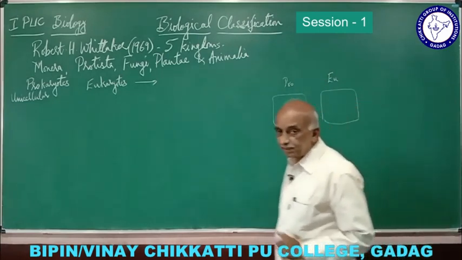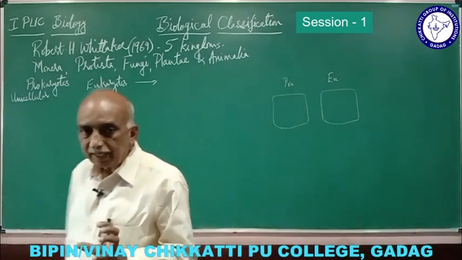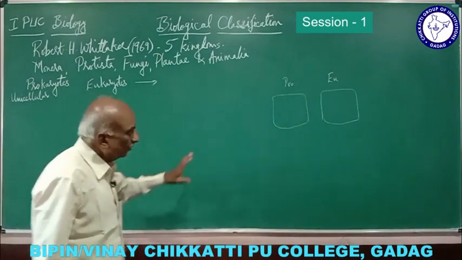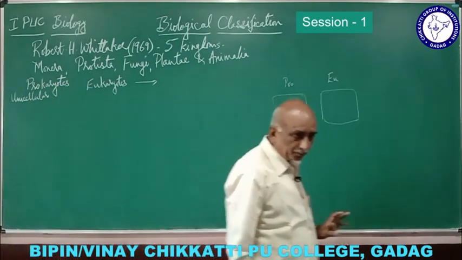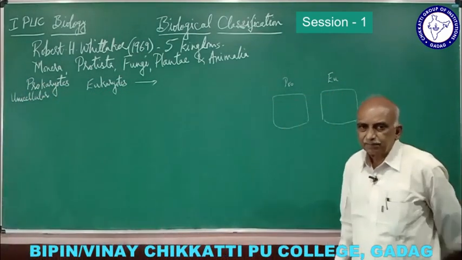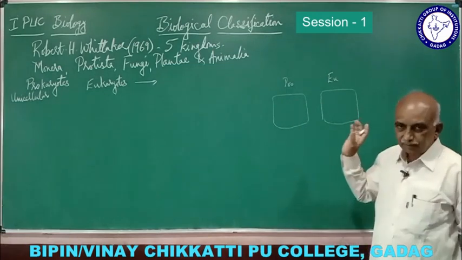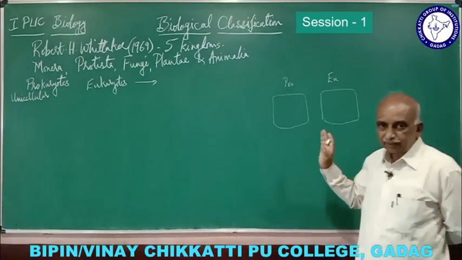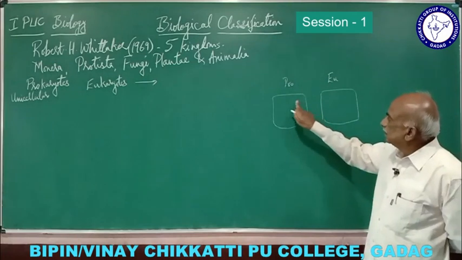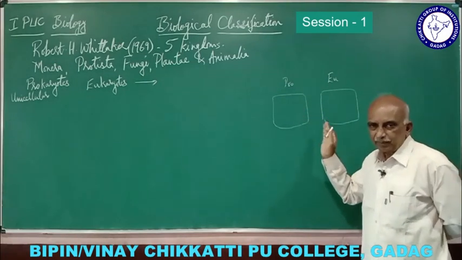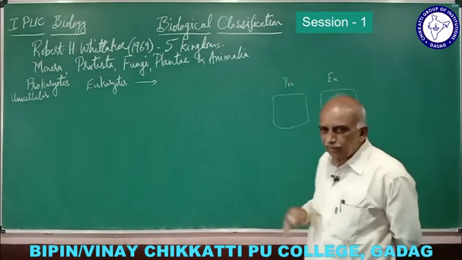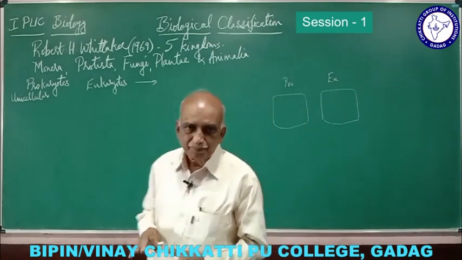What are the differences between the cell of a prokaryote and a cell of a eukaryote? So this is just some basic idea which we have to understand. Now usually the cell shape, what I have drawn is a square, but there are different shapes of cells.